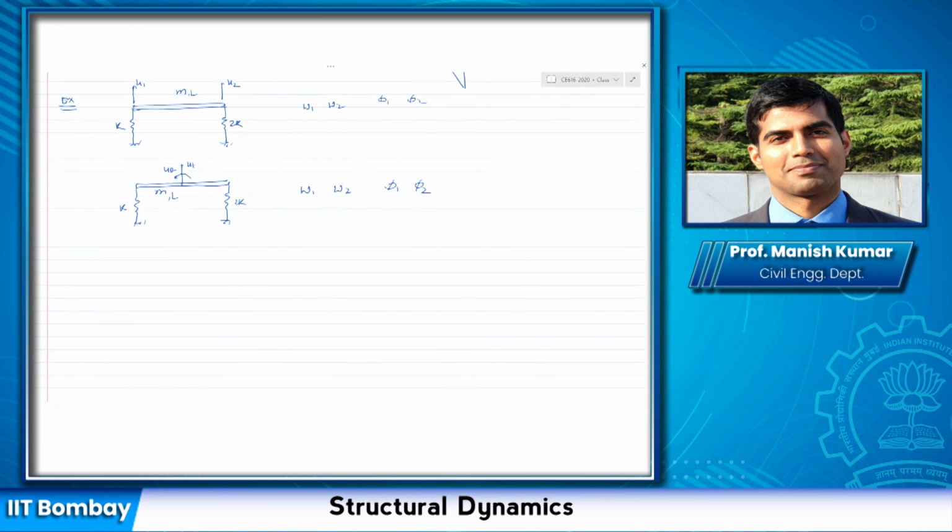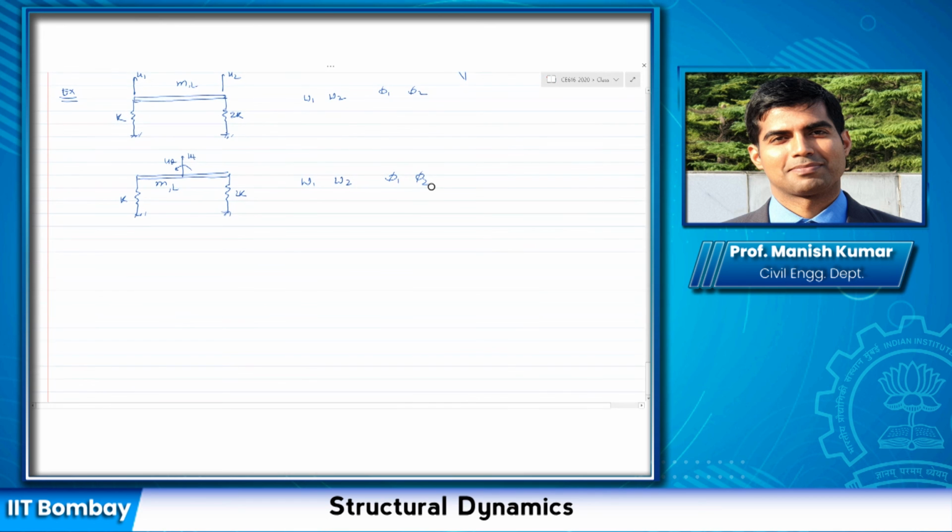Remember, last class we have already derived in terms of K1, K2 and M for these two situations. What would be your mass and stiffness matrix? Now you only need to substitute it and find out, using the characteristic equation, the eigenvalue problem, what these values are: omega 1, omega 2 and phi 1 and phi 2.